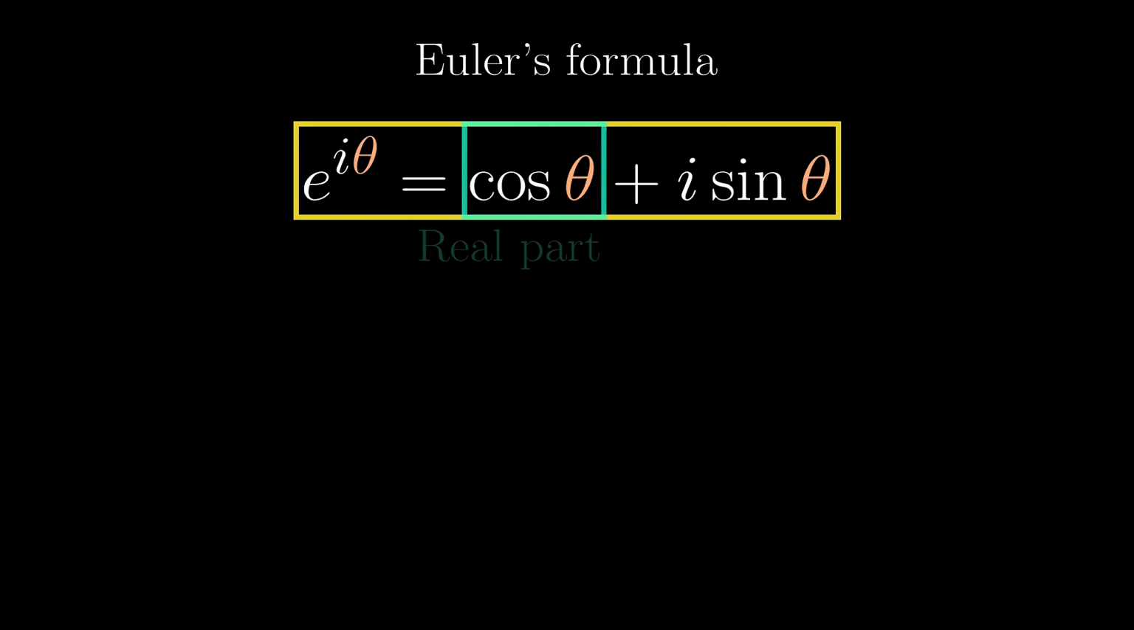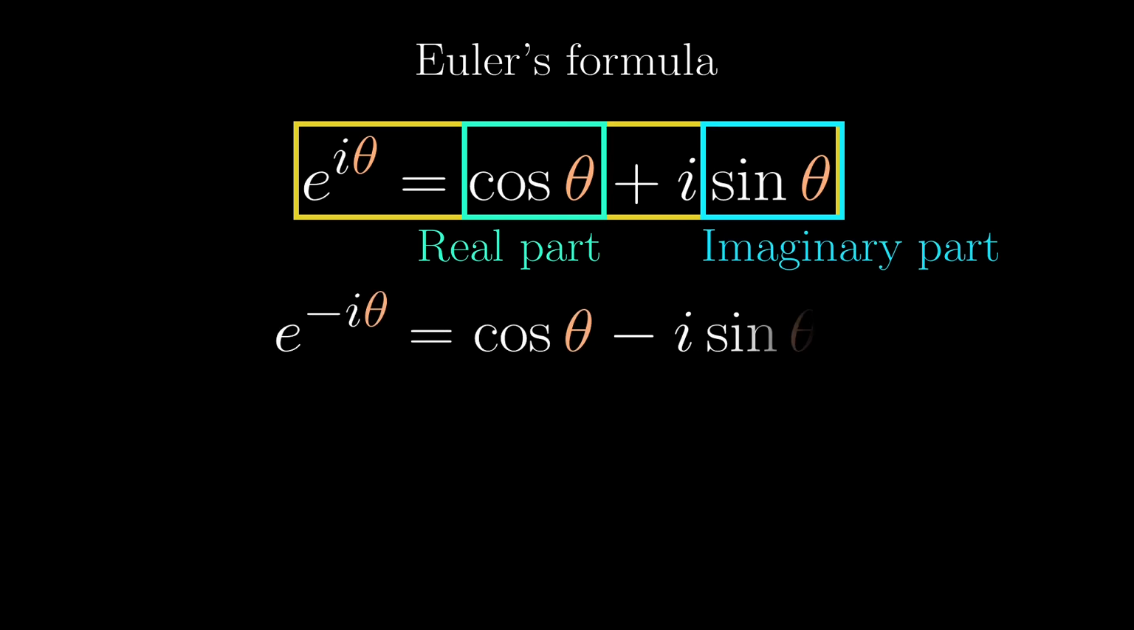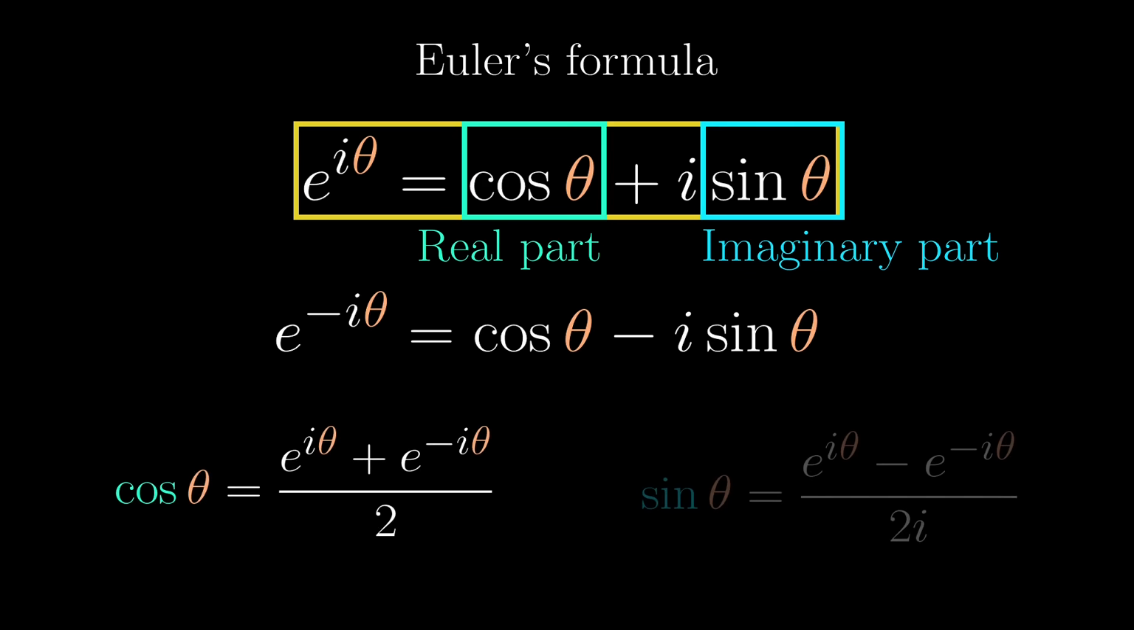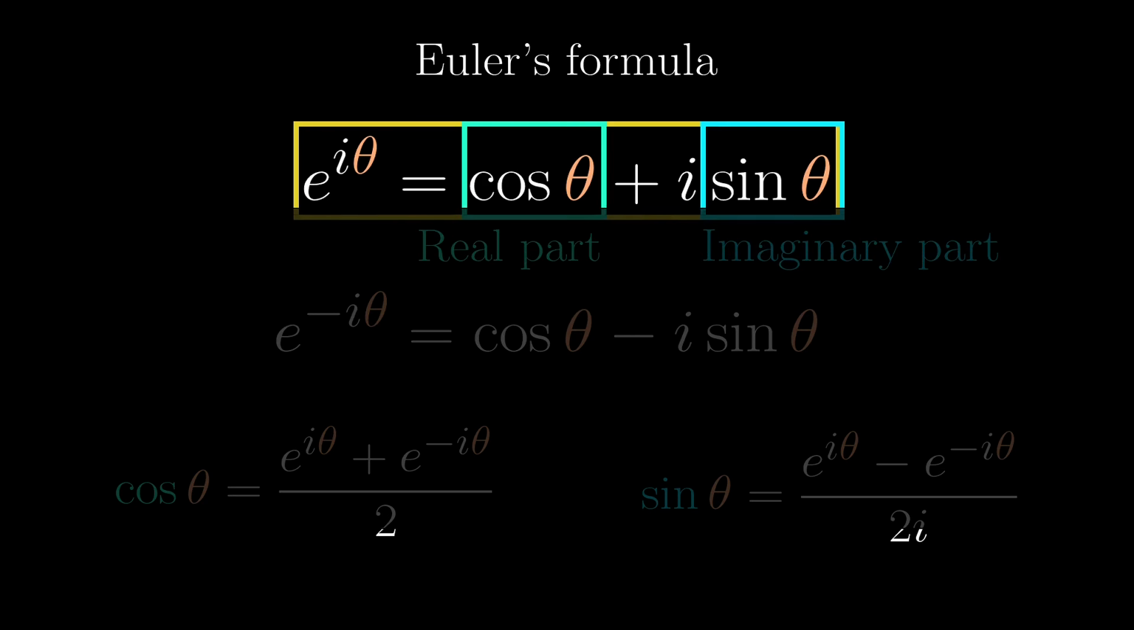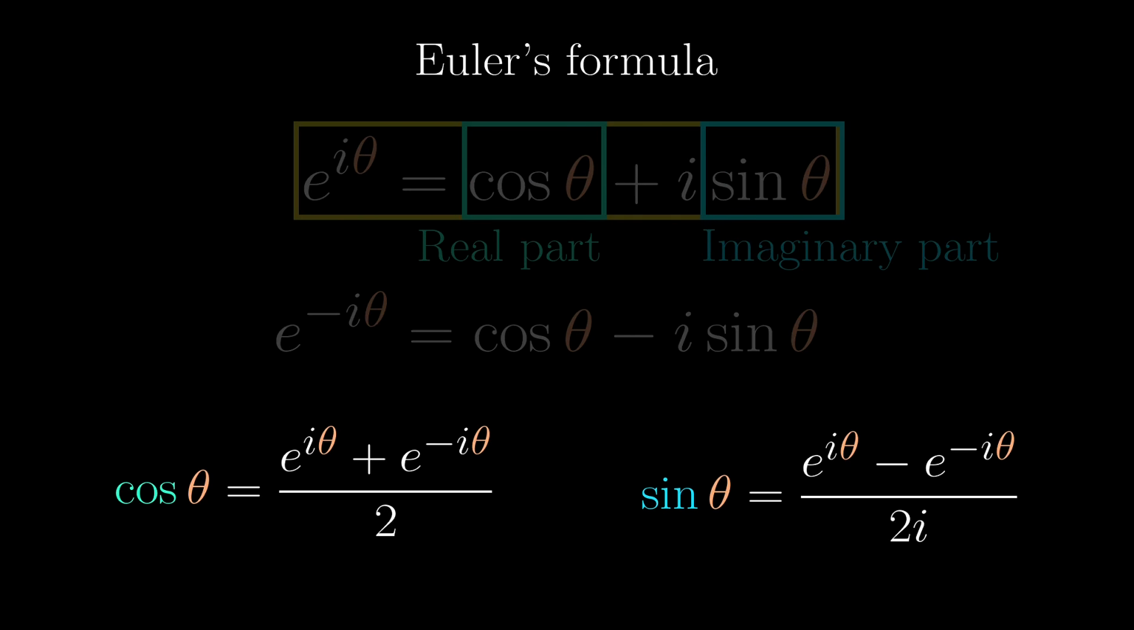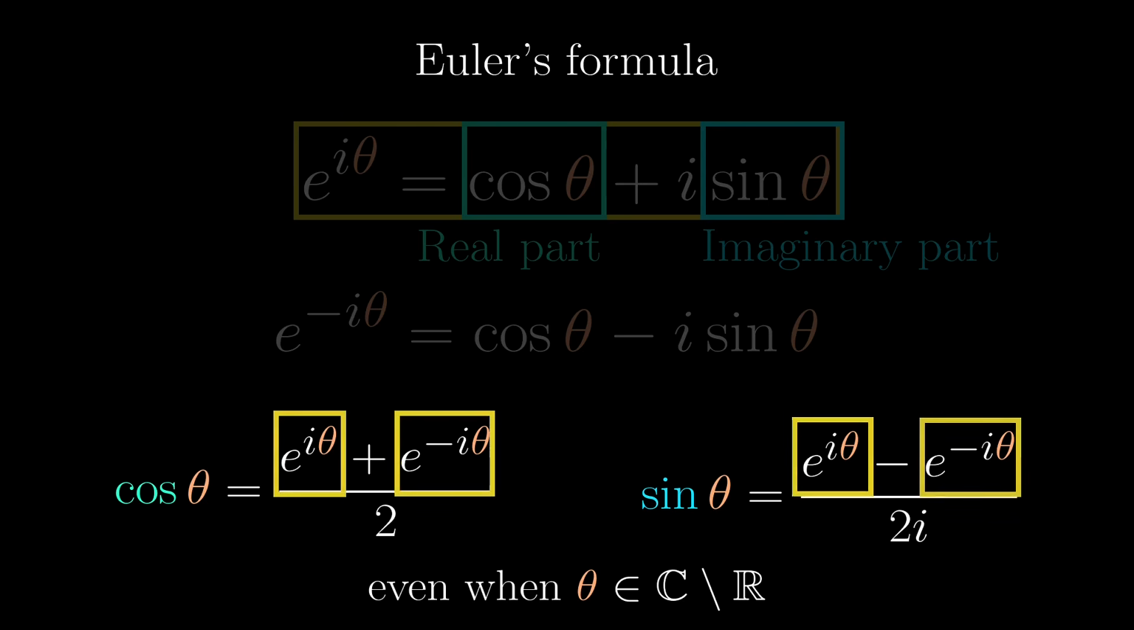Cosine theta is the real part, sine theta is the imaginary part, and since its conjugate is simply e to the -i theta, just like what we did a moment ago, we can write cosine and sine theta in terms of the exponentials. However, from the way we established it, this is only true when theta is real. So these formulas only make sense when theta is real, but we define cosine and sine of complex numbers using these formulas so that they remain true even when theta isn't real. Because now we know how to take e to any complex power.